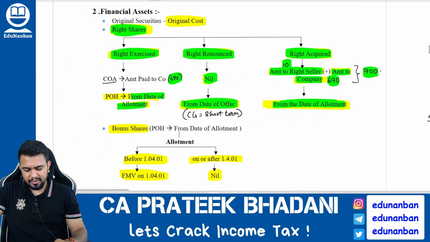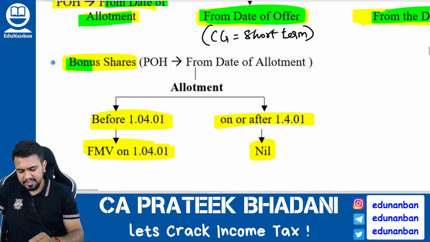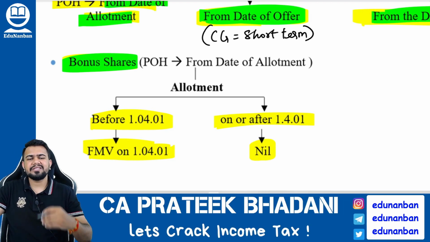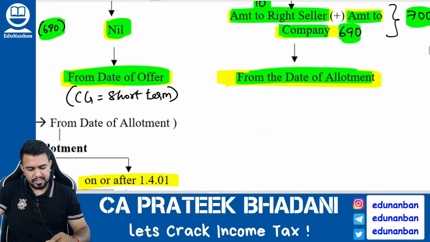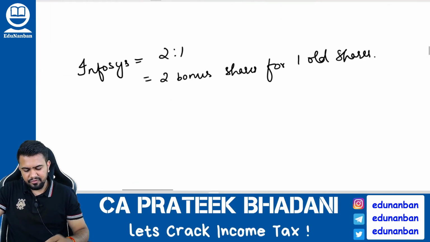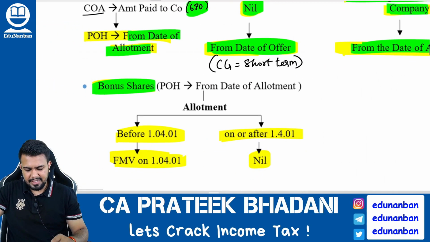Okay, this is the concept of right shares. Now let us discuss bonus shares. So bonus shares means what? The company is giving shares free of cost to the existing shareholders. Existing shareholders. I gave you an example. If Infosys is giving a bonus of 2:1, it means 2 bonus shares are given for every 1 share that is held by the assessee.